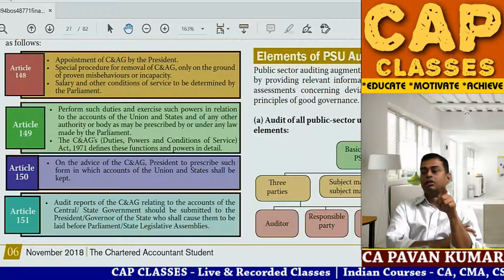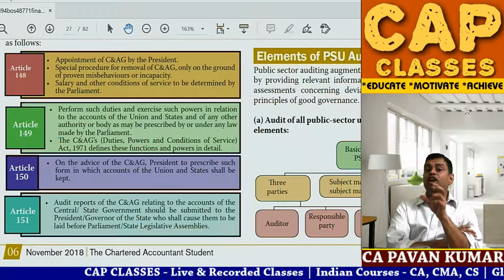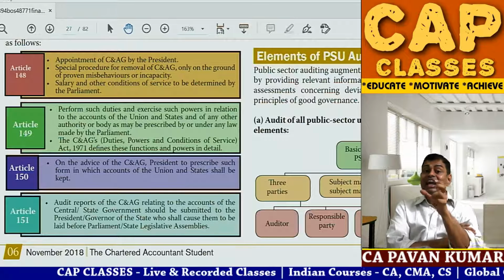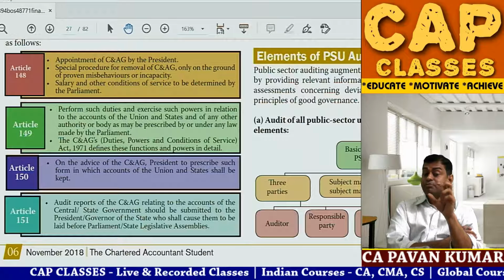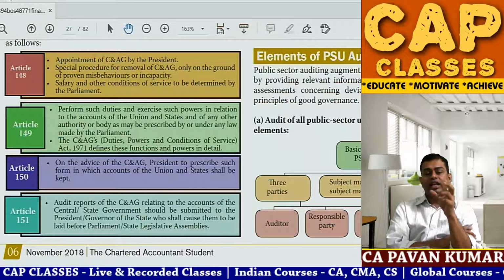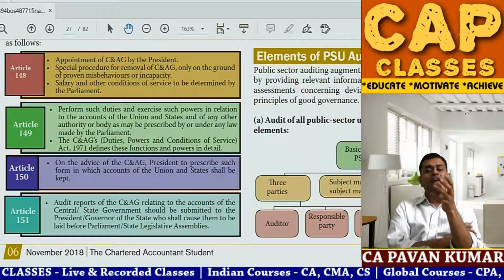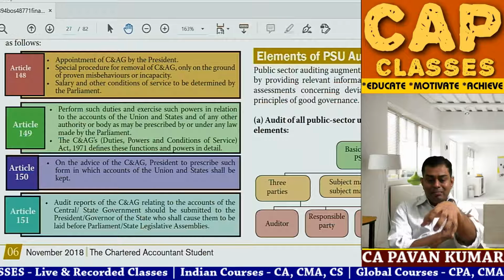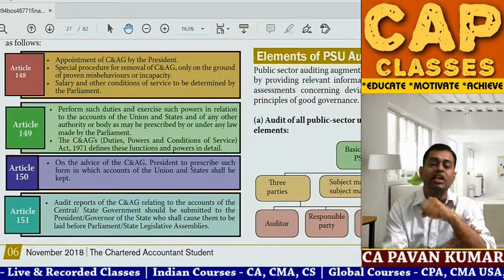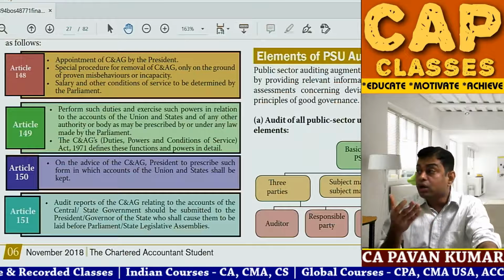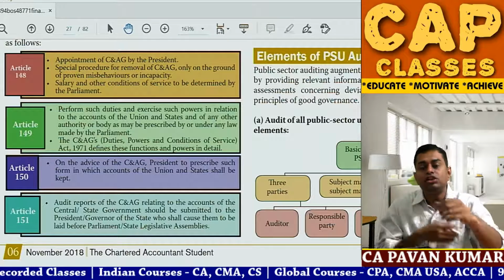If you remember the coal scam, they call it Coalgate, not Colgate. The 2G, 3G spectrum scam is there, no? Then the Adarsh society scam. There are so many scams which were plugged out and reported by C&AG only. How did all these frauds come out? It is in the C&AG audit.